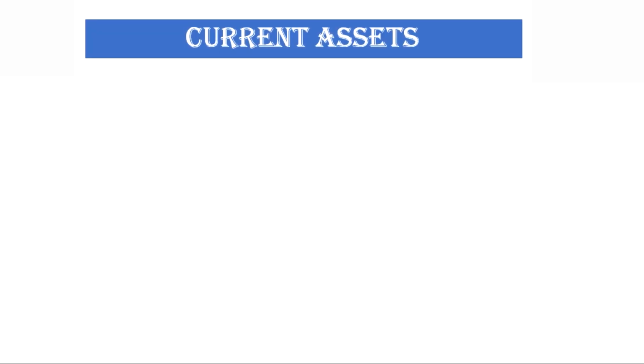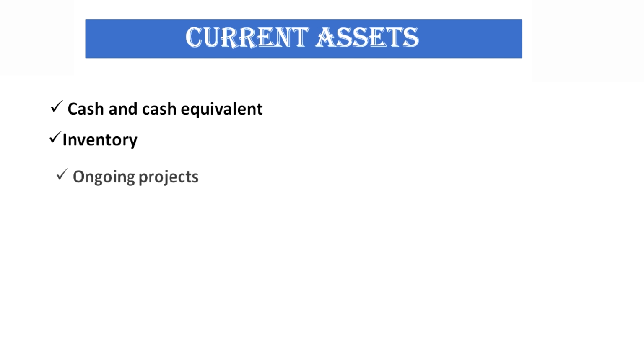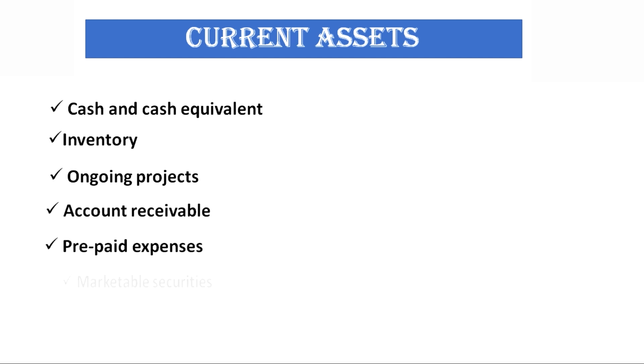Next, what are current assets? A current asset is an asset that a company holds and can be easily sold or consumed and further lead to the conversion of liquid cash. These are the examples of current assets: cash and cash equivalents, inventory, ongoing projects, accounts receivable, prepaid expenses, marketable securities.